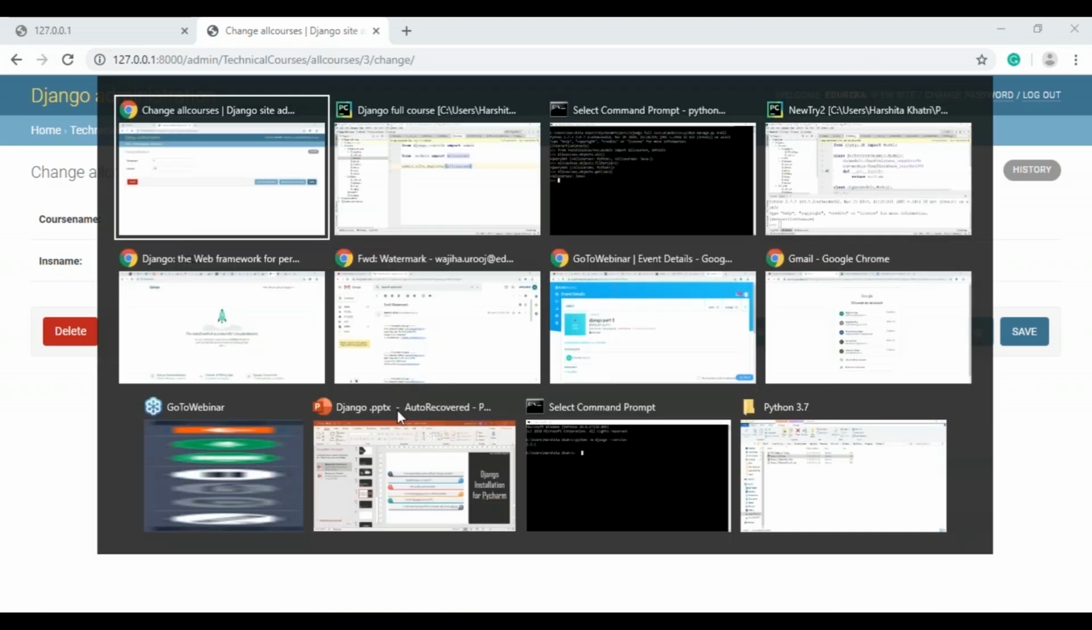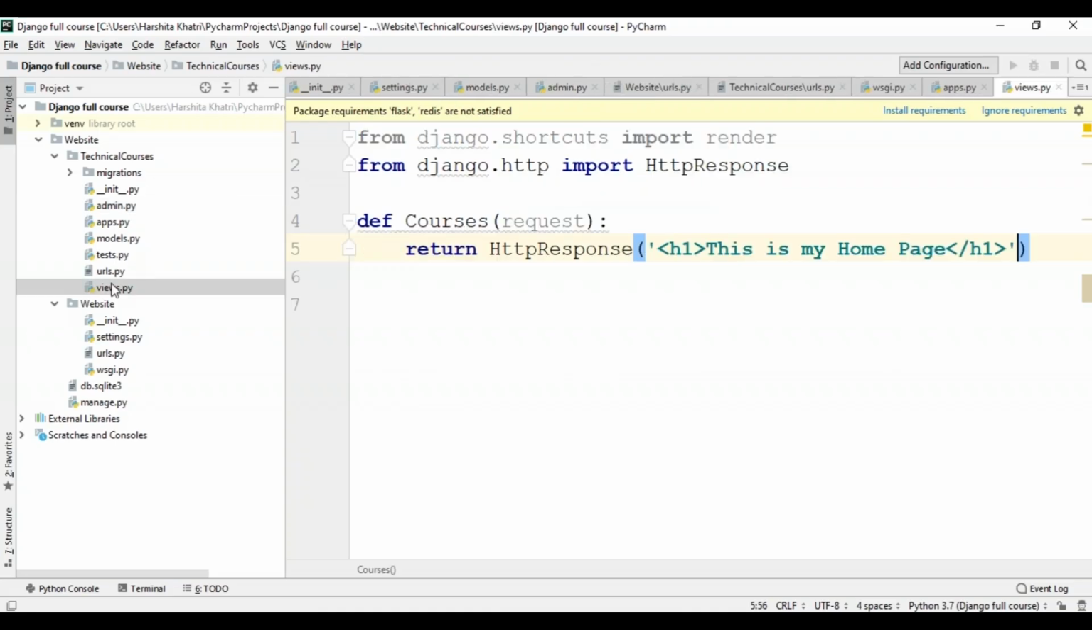Now I'll get back to PyCharm. I'll open the views file and modify this. A view is basically a type of web page in your Django application, guys, that generally serves a specific function and has a specific template. Say for example, you have a blog application. In the blog application, you will have a blog homepage, a detail page, etc. Now for my application, which is technical courses, I'm going to include the home page and the details page.